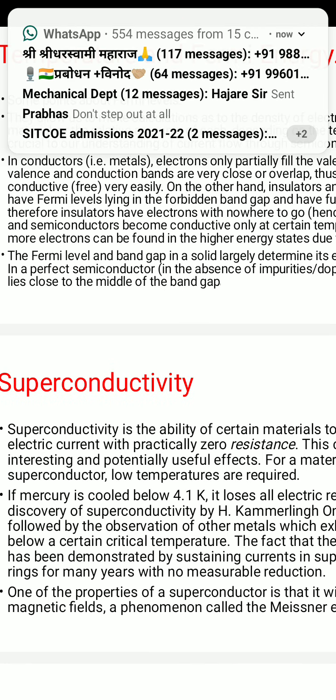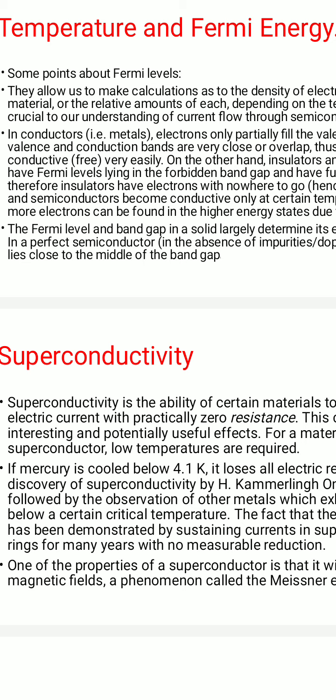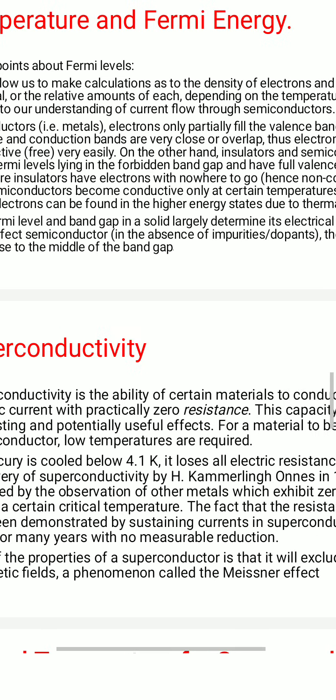Now this part we will see now. Superconductivity. It is nothing but the ability of certain materials